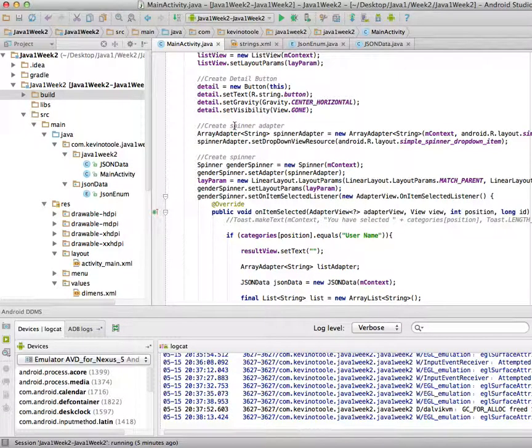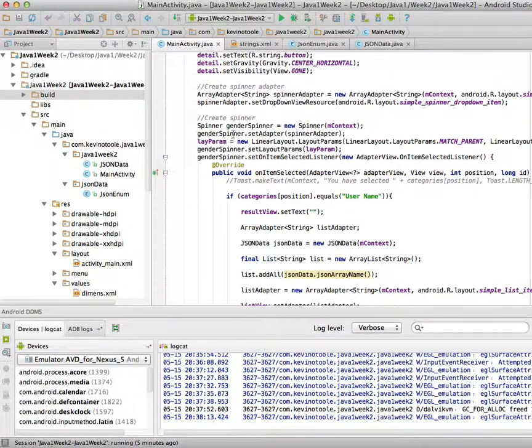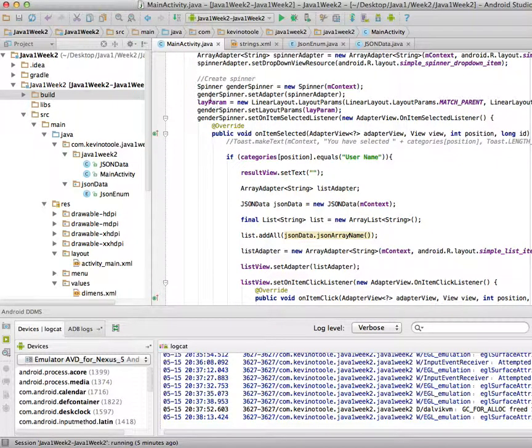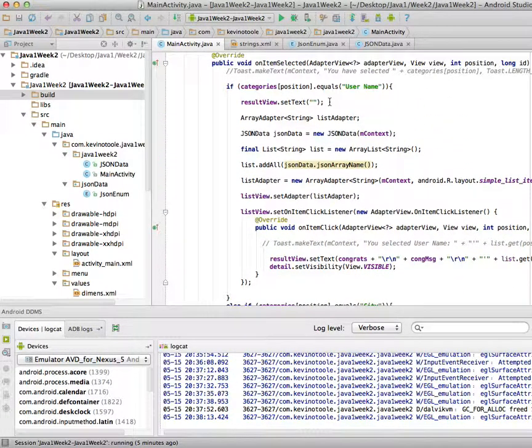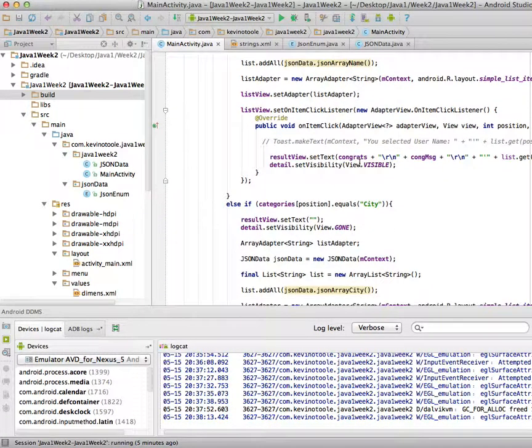And then I'm creating my spinner adapter, then creating the spinner, and inside the spinner I'm calling the on item selected. There I have if statements. If the category selected is equal to username, then it's going to call the JSON array for usernames.